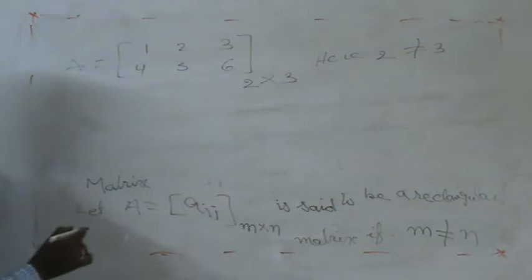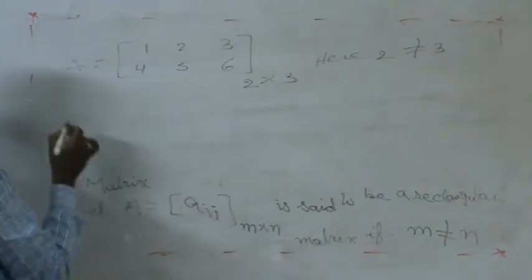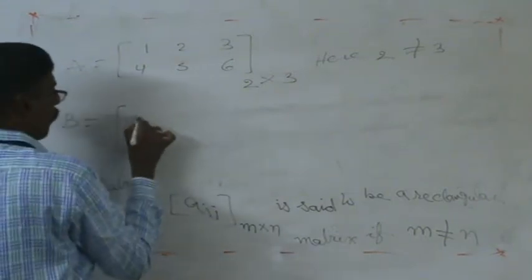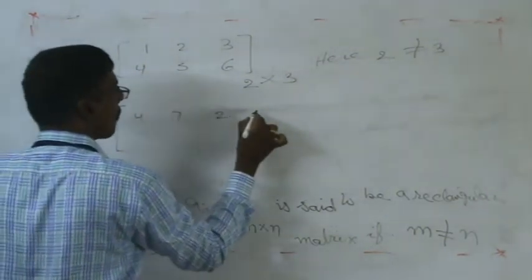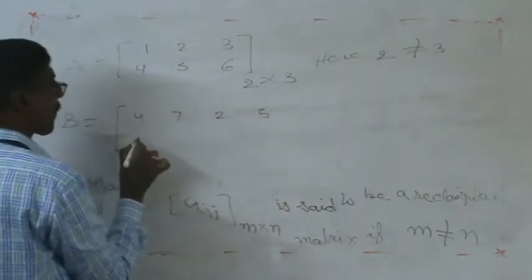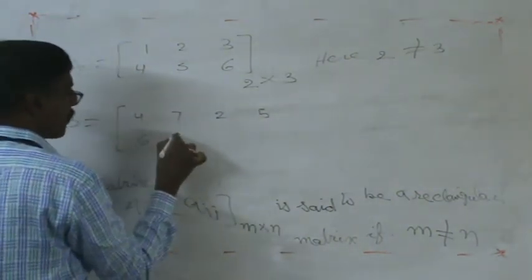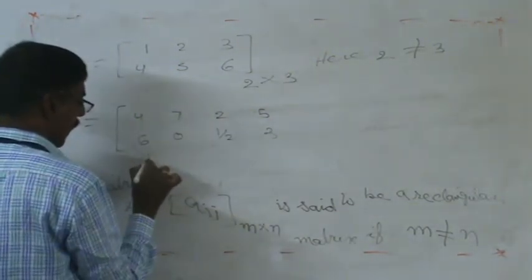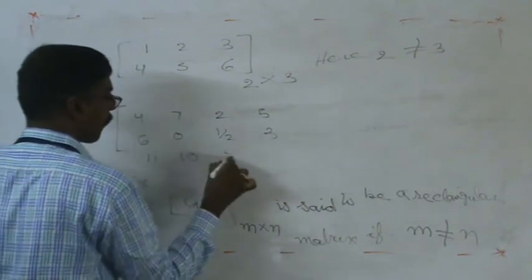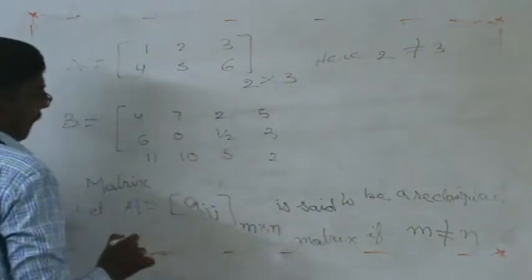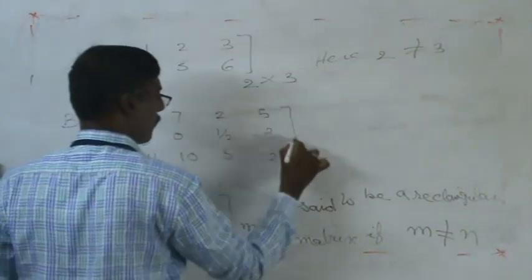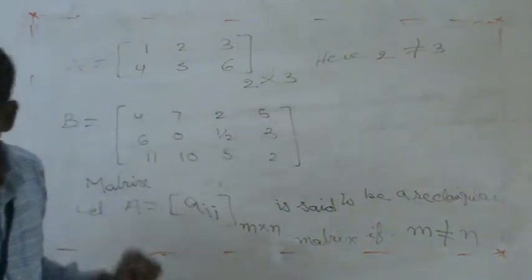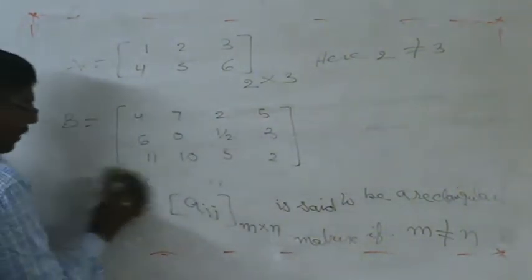Similarly, we can write so many examples of the rectangular matrix. Suppose the matrix B: 4, 7, 2, 5, 6, 0, 1, 2, 3, 11, 10, 5, 2. In this example, we have to count the total number of rows and total number of columns.